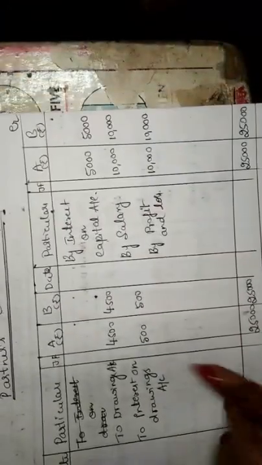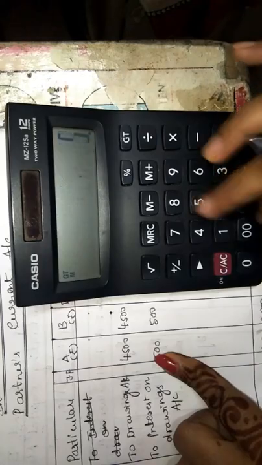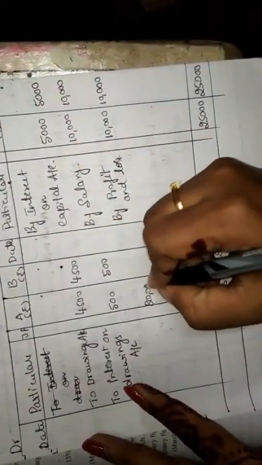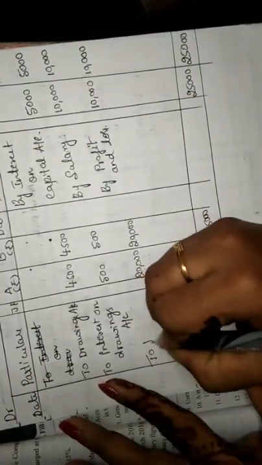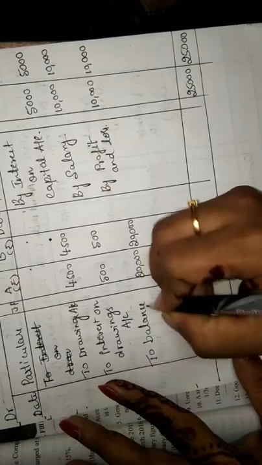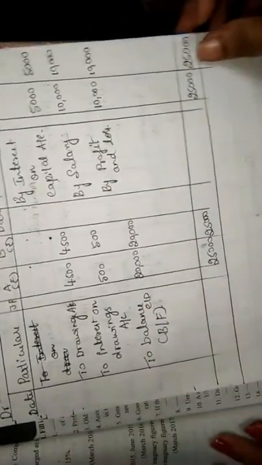Now from 25,000 deduct 4,500 and 500, so it is 20,000. Here also the same answer. In front of that, take down to balance carried down, the reason is balancing figure. By this we have completed the practical oriented question.